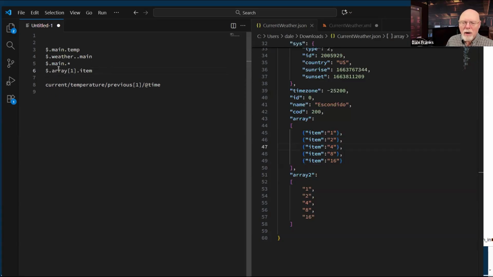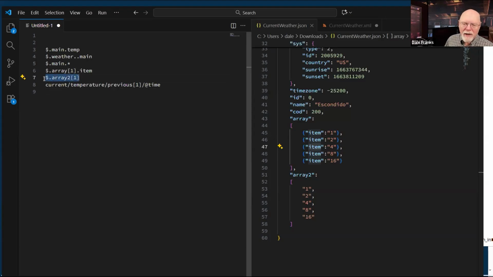We would do this. So we are going to need to use the word item, but only because we have a name for each of the array objects. I could do the same thing down here by doing array 2, 1.